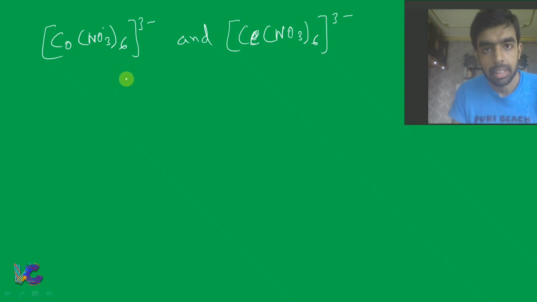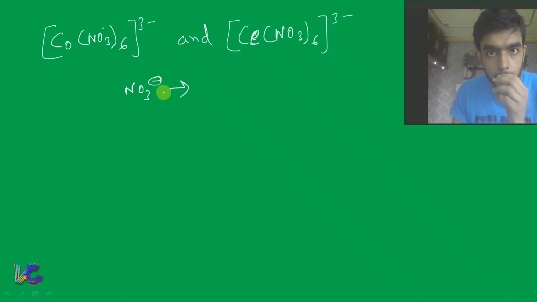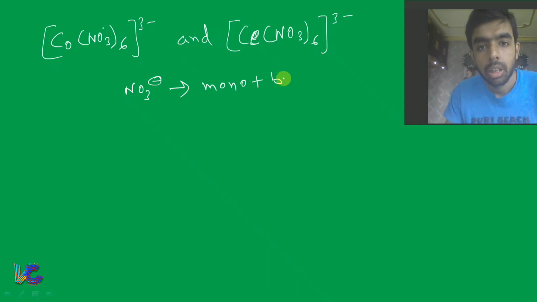I have earlier told you that the NO3 minus ligand can show monodentate as well as bidentate character. That means it is a flexidentate ligand.